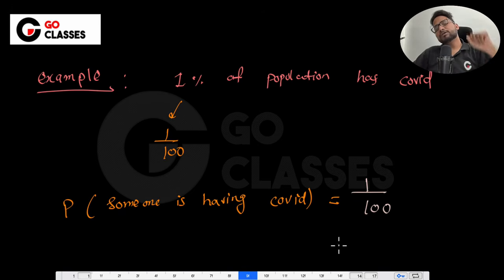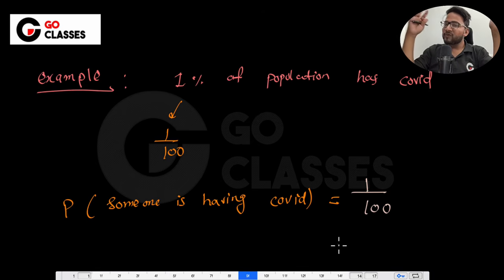Why? Because you are picking someone randomly, and then the random person could be the COVID infected person itself, because there is only one person which is having COVID out of 100. So let's suppose there are 100 people in this country, and out of 100 only one person is having COVID. You randomly pick someone. What is the probability it is having COVID? Maybe 1 by 100, right?